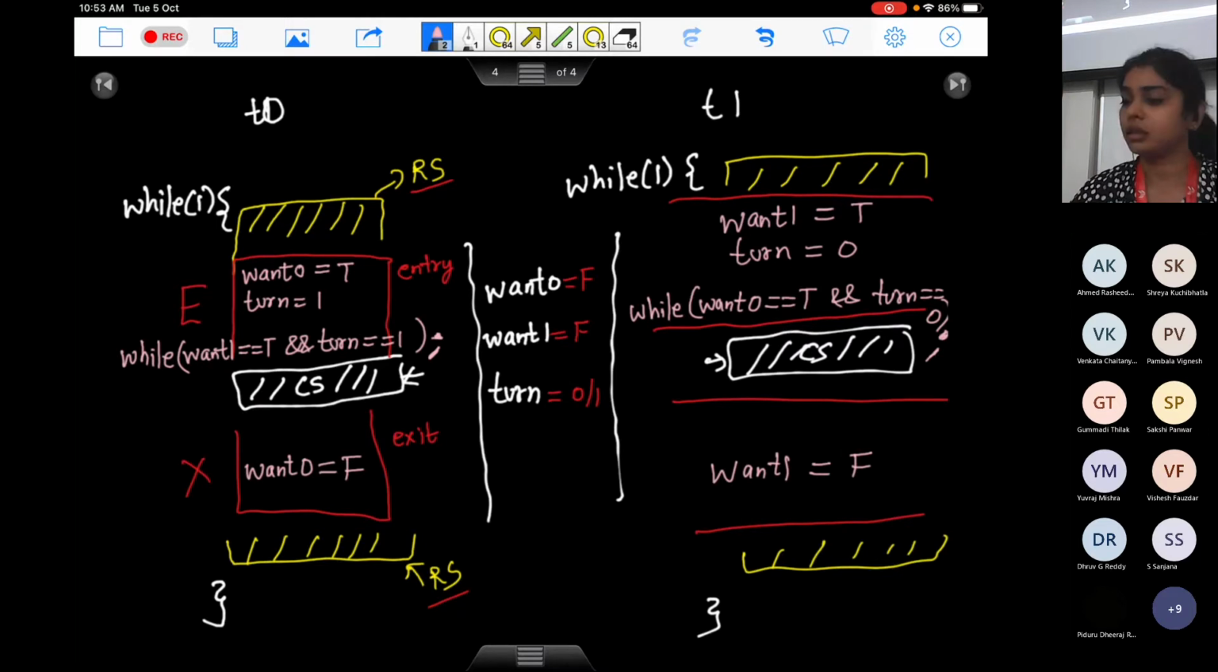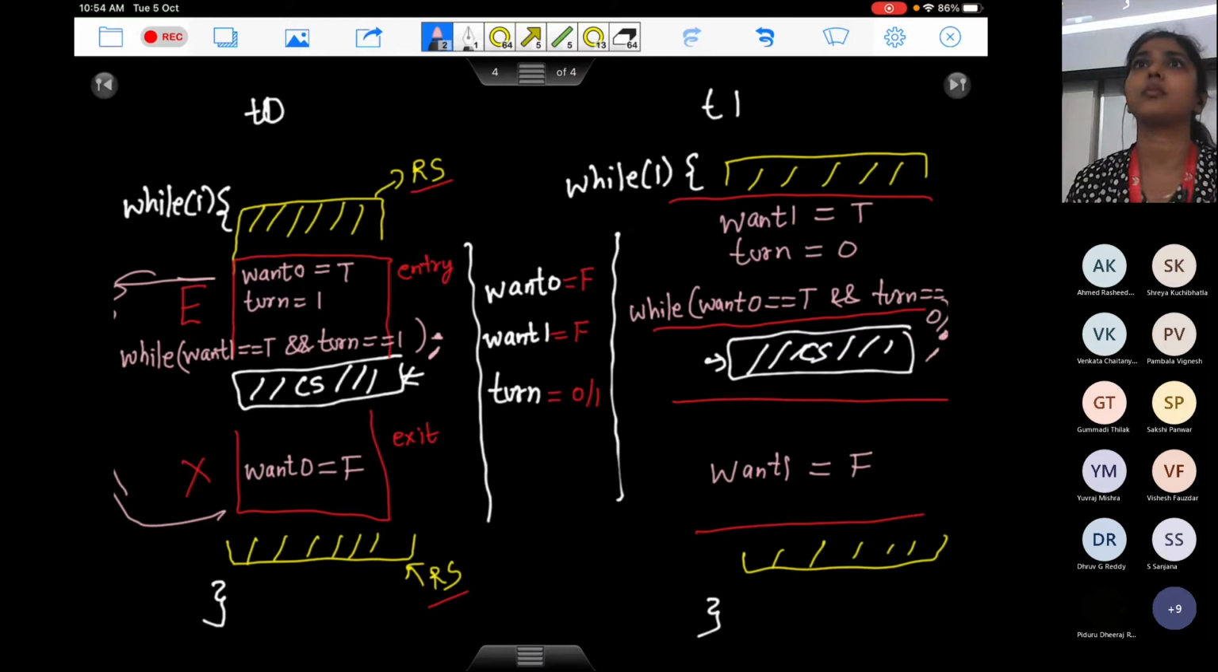Let's go step by step. Case number 1. Let's say both the processes, both the threads T0 and T1, are executing in their remainder sections. You know what a remainder section is, right? Nothing inside this entry, exit and critical section, everything outside this particular block here. That is your remainder section, basically the yellow portion here. So if T0 and T1 both are executing in their remainder section, is there any issue?